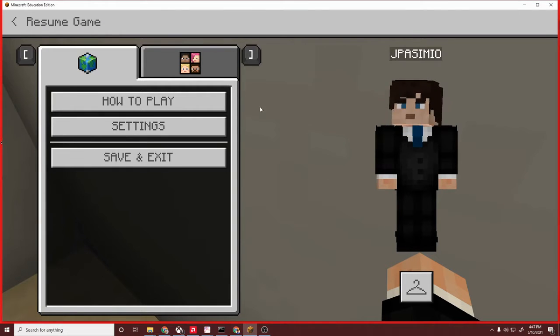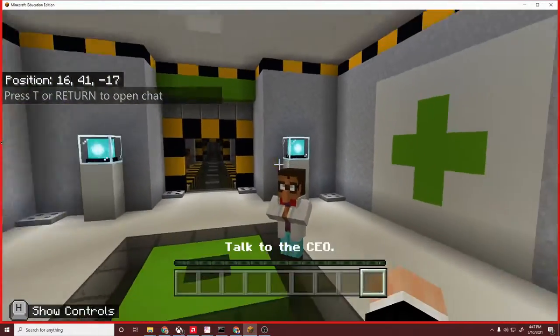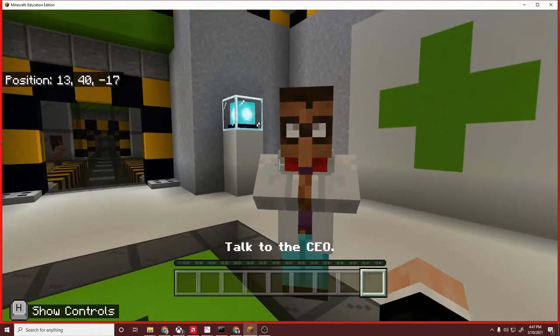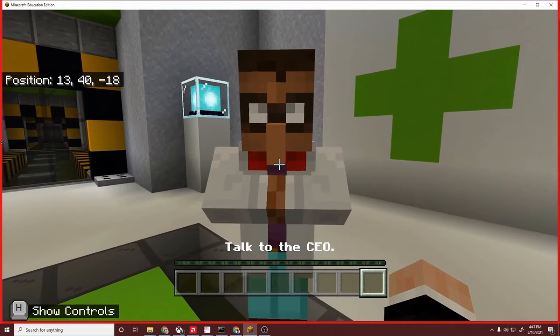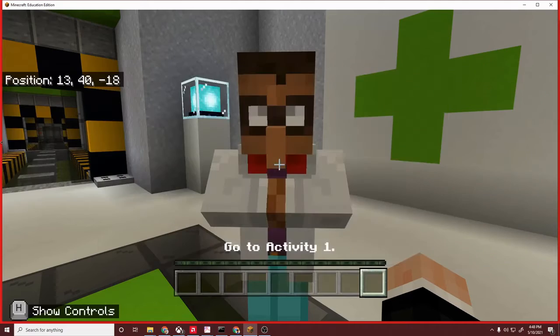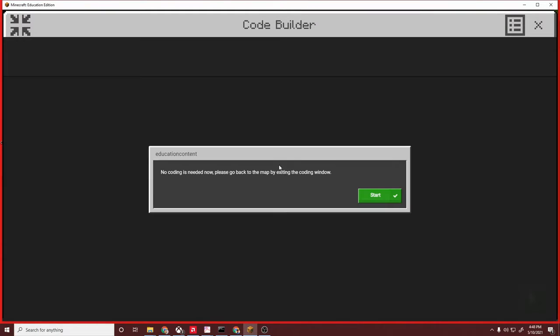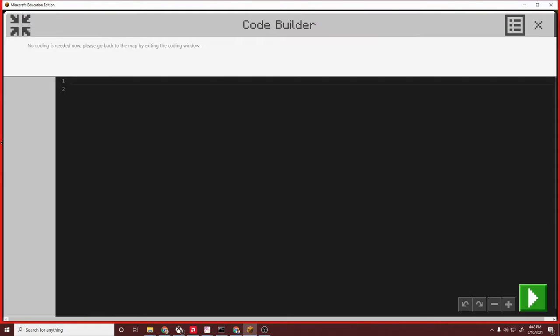Let's go ahead and get into it. So today we're going to be working with the CEO here, developing the agent to help in emergency situations. And the key feature that we're going to be talking about today is the while loop.